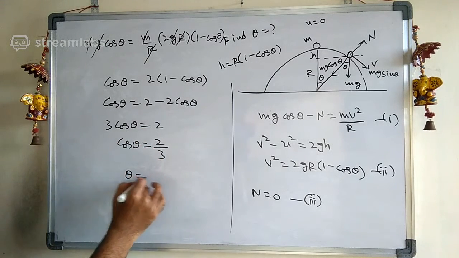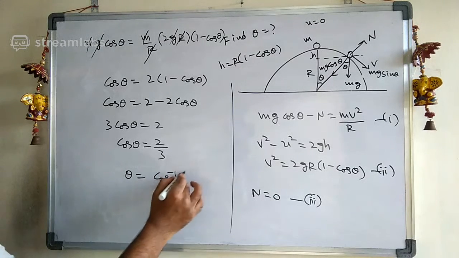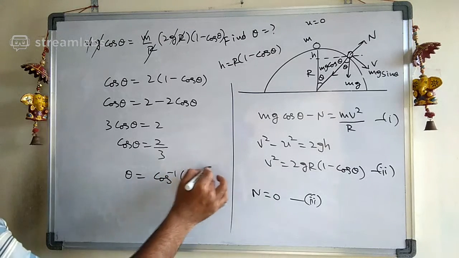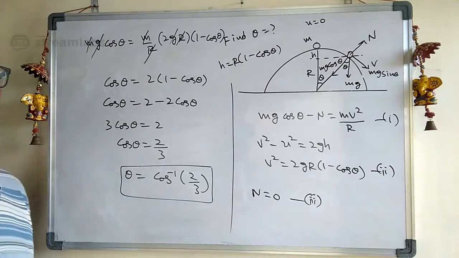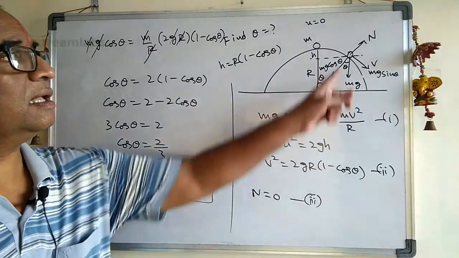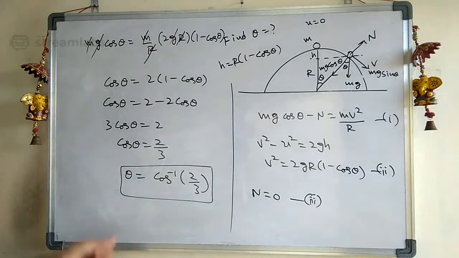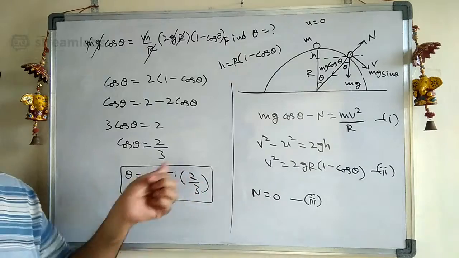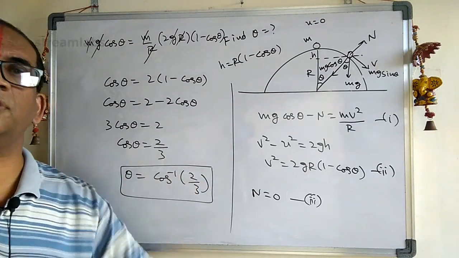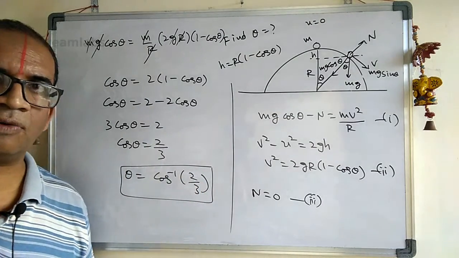Means what is the theta value? It's nothing but cos inverse 2 by 3. At what angle will this mass leave the hemisphere? It's nothing but theta is equal to cos inverse 2 by 3. At this angle it will leave it. Okay, so are you following what I am saying here?